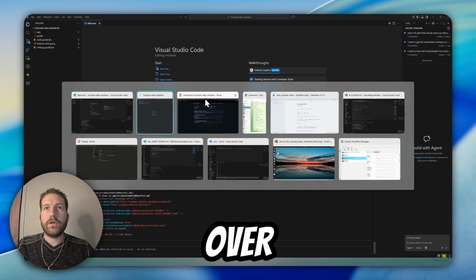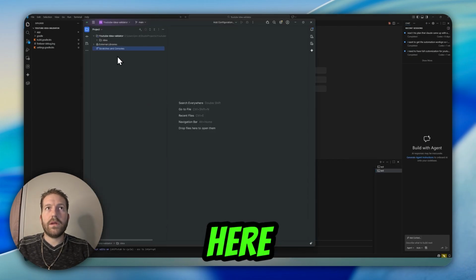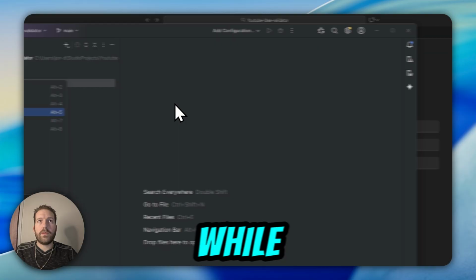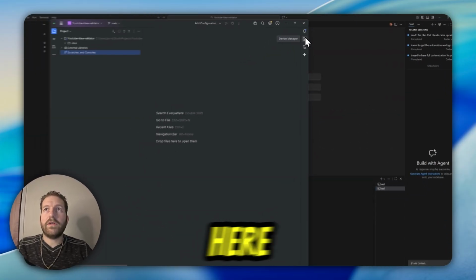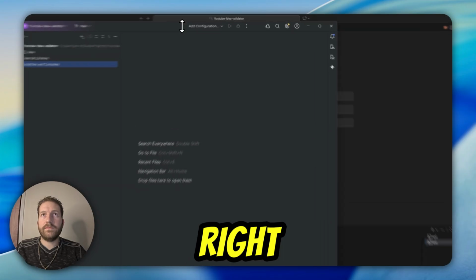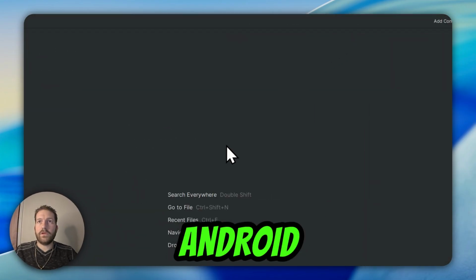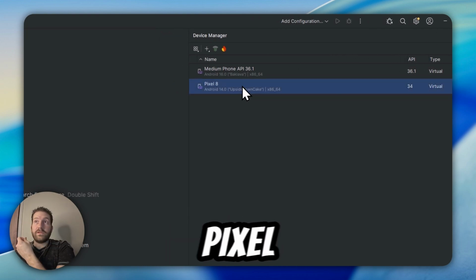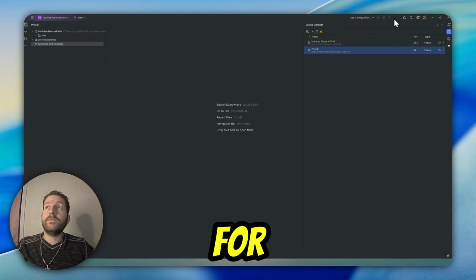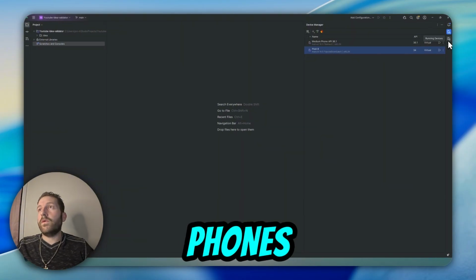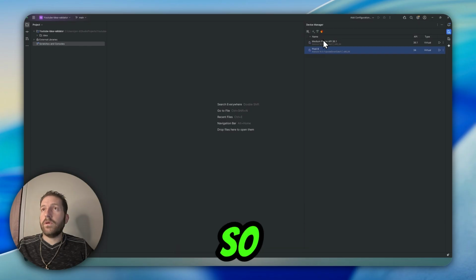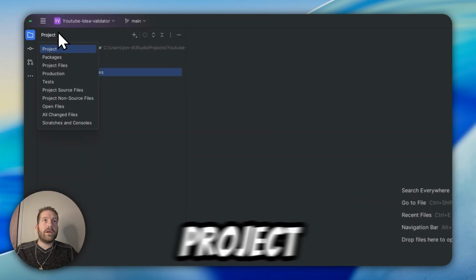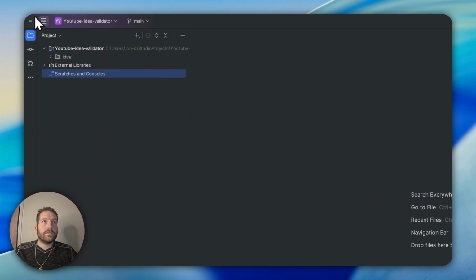We're going to jump back over to the YouTube validator here, and oh yeah, this is what I wanted to show you while we're waiting. So come over here to Device Manager on the top right of Android Studio, and then there's a couple different ones. The Pixel 8. You can also search for other phones that you want to emulate. So we're going to open up my old project to show you how it's going to look.